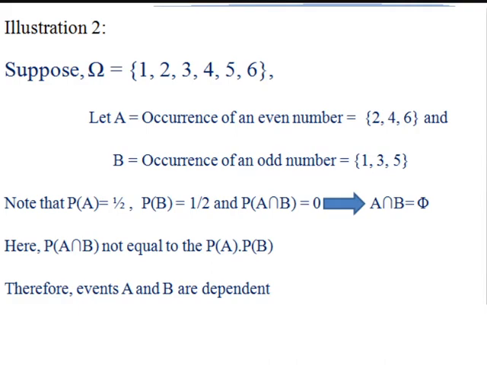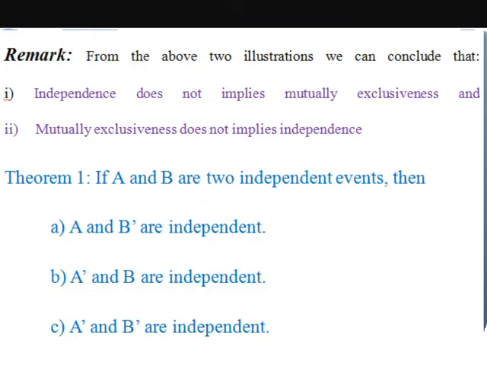From these two illustrations, we can conclude that independence does not imply mutual exclusiveness, and mutual exclusiveness does not imply independence. Suppose we have two events A and B, and these two events are independent. Then the events A and B dash are also independent, events A dash and B are also independent, and events A dash and B dash are also independent.